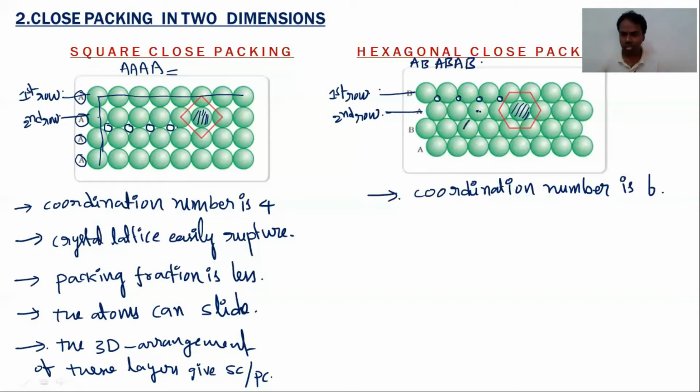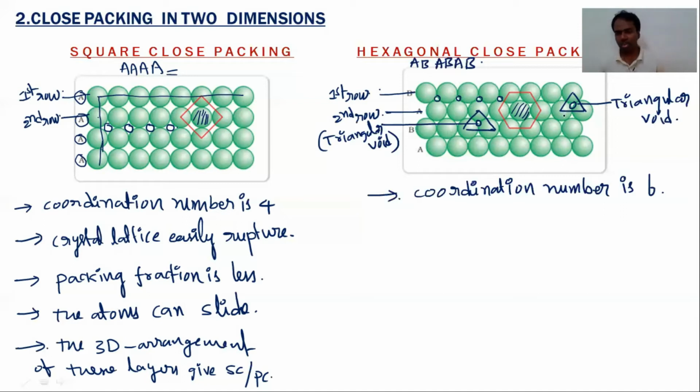So if you observe in this, triangular voids will form. So take, this is one atom, and this is one lattice point, and this is a lattice point. What is this? This is called a triangular void. So in this two-dimensional close packing of spheres, triangular voids will form. Here also, I want to show one more triangular void. So in this two-dimensional close packing, triangular voids are formed.